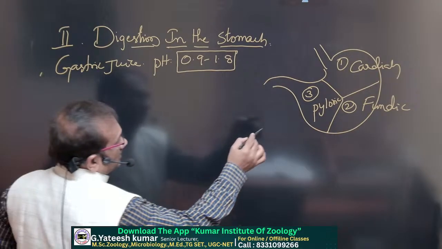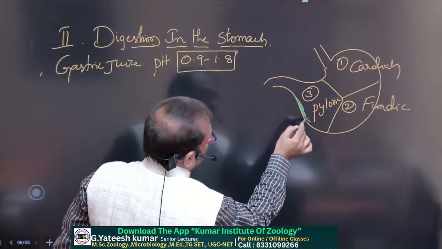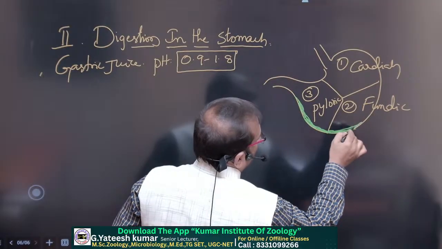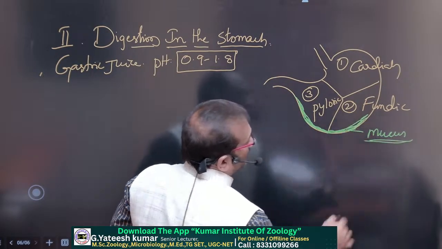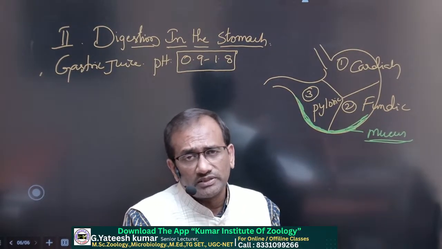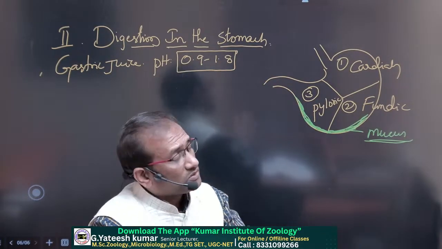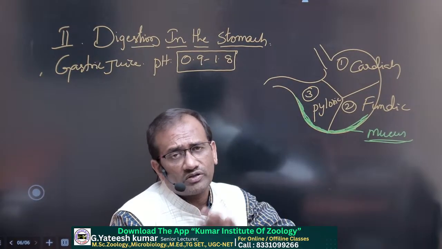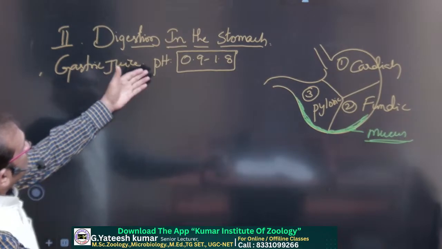Okay, here the mucus lining is present inside the wall of the stomach, and this mucus protects our own stomach from the effect of HCl. The stomach is also made up of muscles, so HCl and enzymes may act on our own stomach. So here the thick mucus layer covers the entire inside of the stomach wall, and that protects it from the highest acidity.